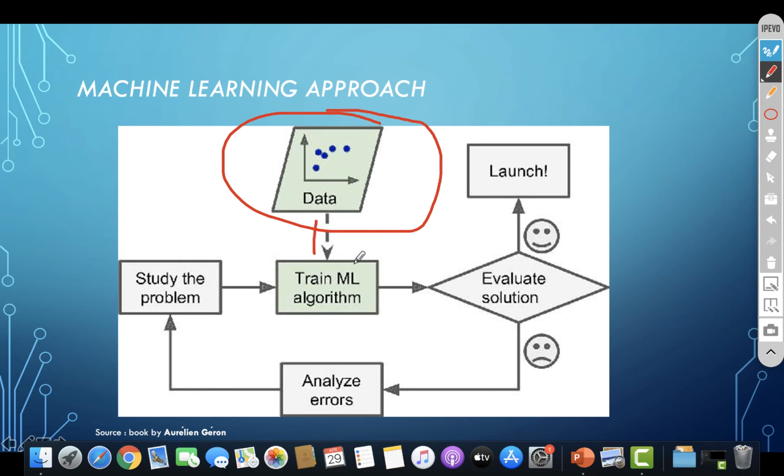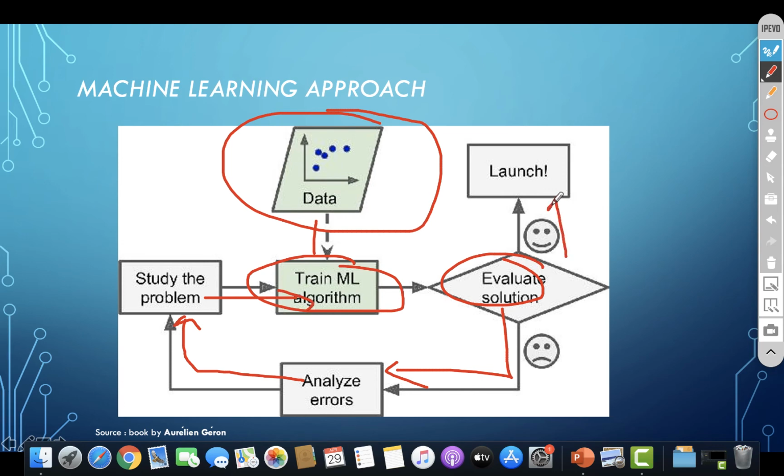Then you are training, then you are evaluating. You are analyzing the error, and if the error is high, you study again, change the parameters, train the algorithm again, then evaluate, and when everything goes well, you launch. About analyzing errors, parameters, hyperparameters, all those things you can park aside. I'll explain that in future videos, but just understand how ML works in a broader way.